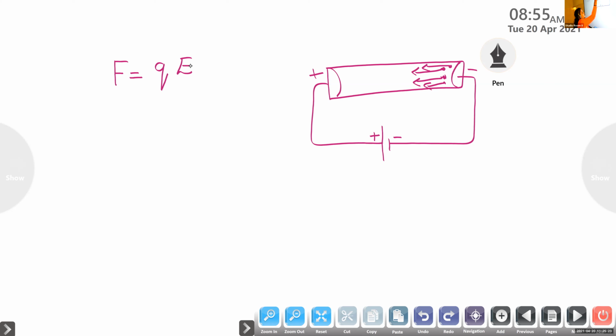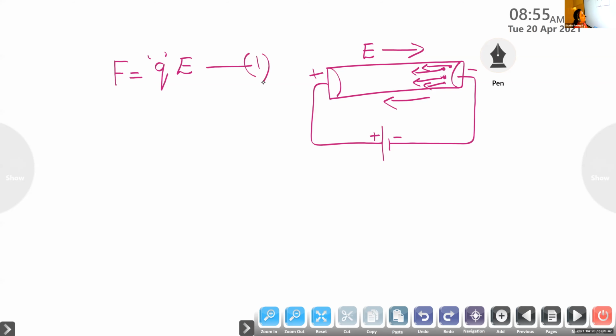We know that the direction of the electric field is from positive to negative, and the direction of the electron is from negative to positive. So in this equation, F is the force experienced by the charge carrier, Q is the charge, and E is the electric field. We can name this equation as 1.